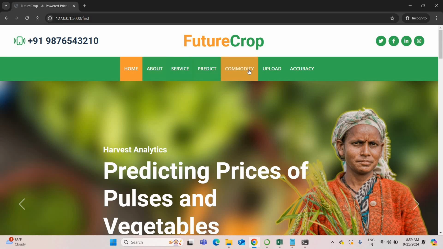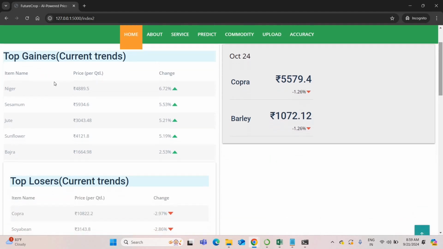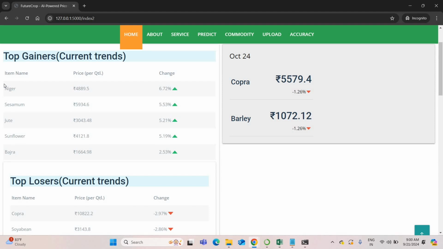Go to the home page. Here you can see the commodity. Click the commodity. If you are a farmer, you don't know what to harvest for 2025. Let me go on to the top gainer chart. In the top gainer chart, you can see what are the crops going to face a huge increase in price in the upcoming year. You can see sesame, jute, sunflower, bajra. These are the crops going to face high market demand in the future current trend years, okay?